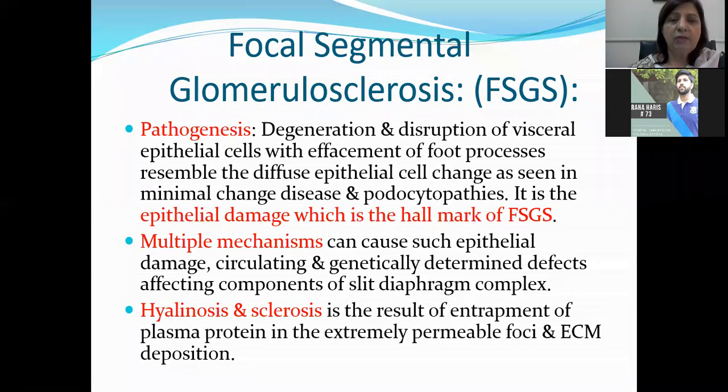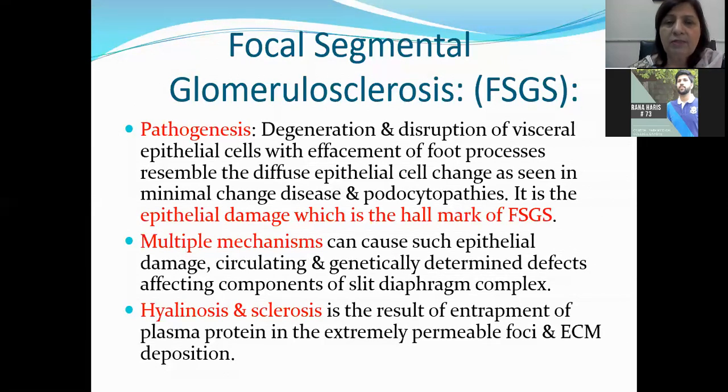Multiple mechanisms can cause such epithelial damage. Circulating factors and genetically determined defects affecting components of the slit diaphragm complex can be seen. Hyalinosis and sclerosis are the result of entrapment of plasma protein in the extremely permeable foci and laying down of extracellular matrix deposition as well.